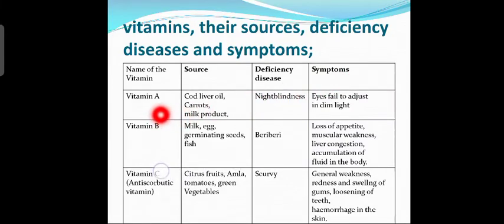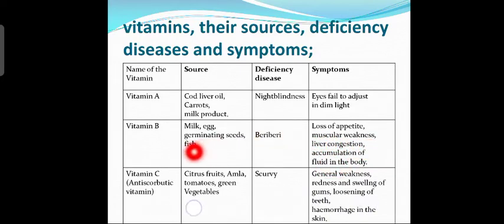Vitamin A, where it is present: cod liver oil, carrots, and milk products. Deficiency disease is night blindness, and symptoms are that the eyes fail to adjust in dim light. Then vitamin B, the source is milk, egg, germinating seeds, and fish. The deficiency disease is beriberi. The symptoms are loss of appetite, muscular weakness, liver congestion, and accumulation of fluids in the body.